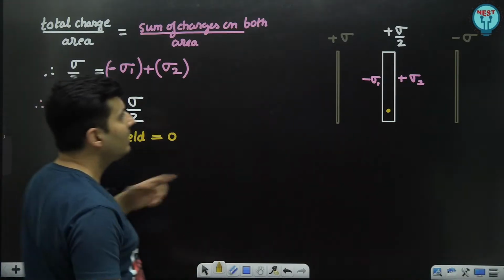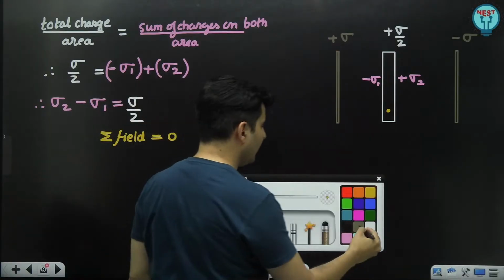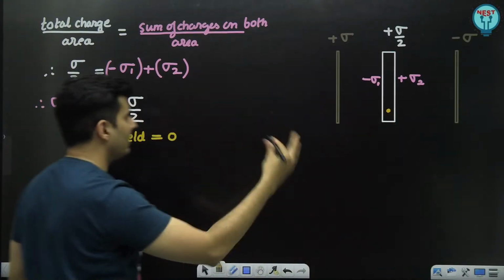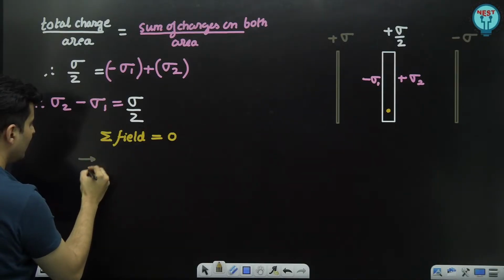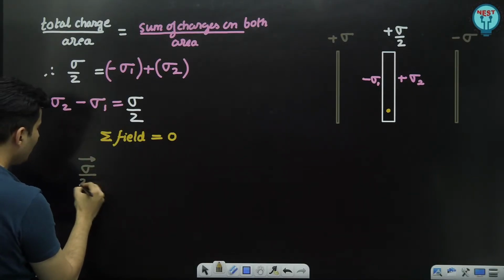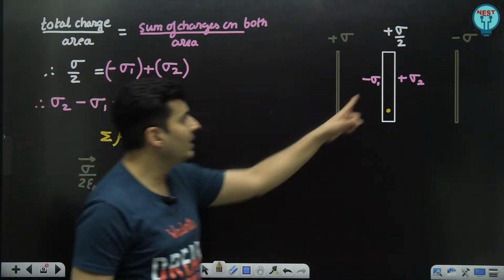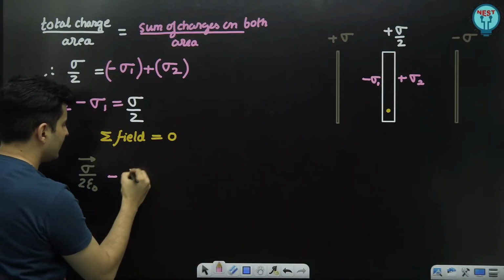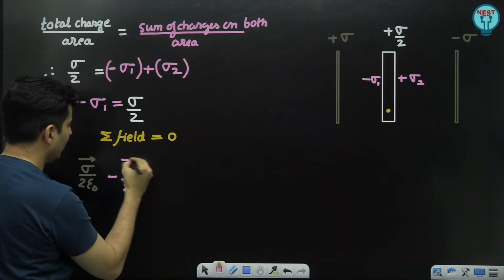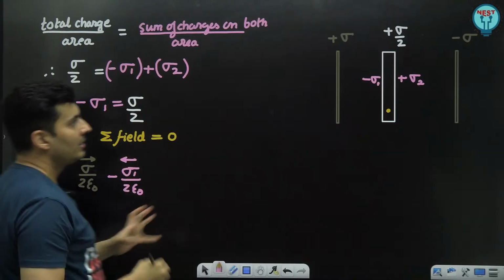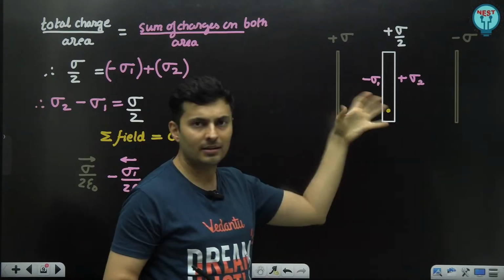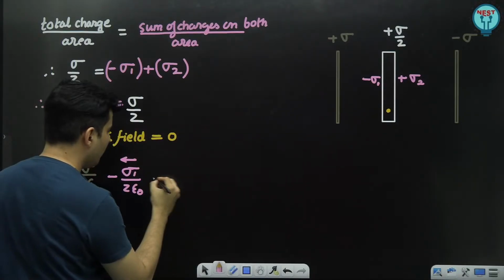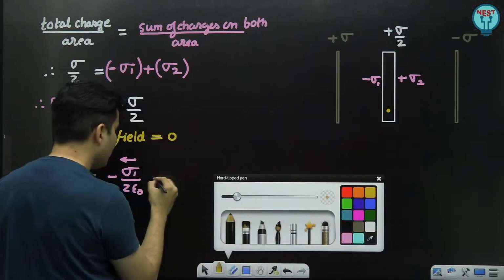So the field due to plus sigma will be towards the right side. So that field will be sigma by 2 epsilon naught. Then the field due to negative sigma 1 will be towards the left side, so I can say it will be minus sigma 1 by 2 epsilon naught. These two together will produce a field from the left hand side. This is very important, it should be balanced.